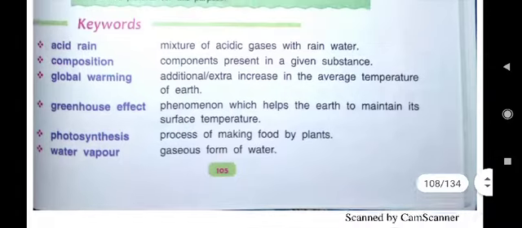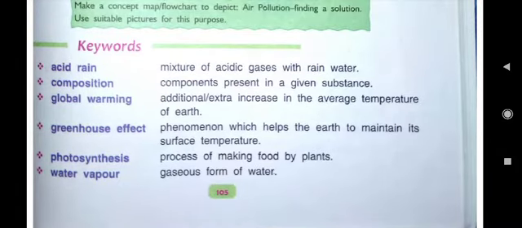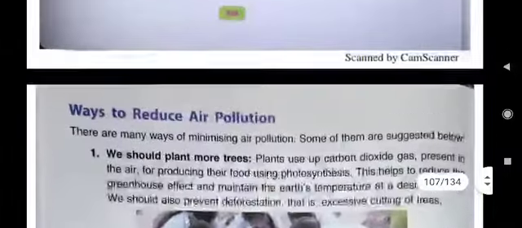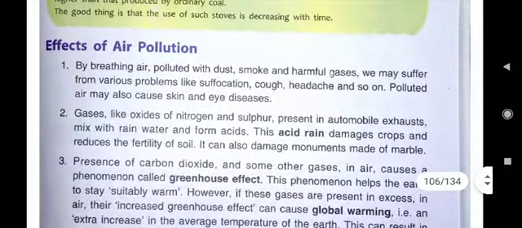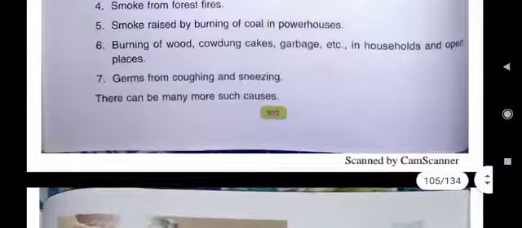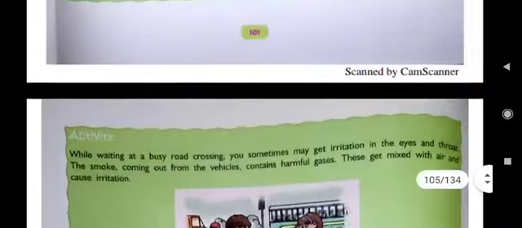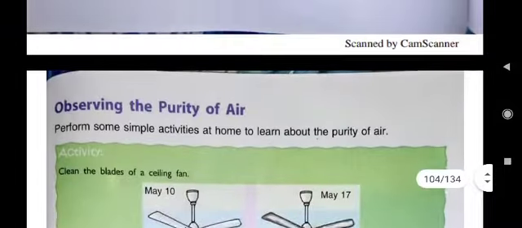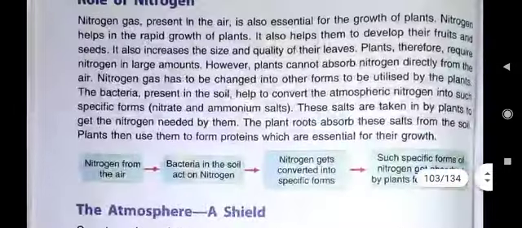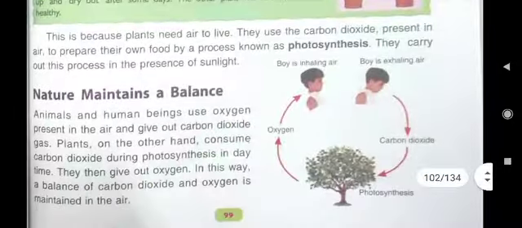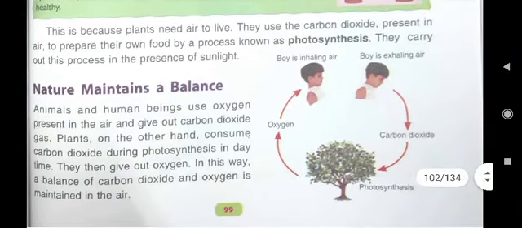And here you see in your book where the answer is written, from where you can copy it. Here in keywords it is written, process of making food by plants, it is known as photosynthesis. So D second answer, you can write it. What is photosynthesis? The process by which plants make their own food with the help of air, water and sunlight is known as photosynthesis. This answer is written on page number 99 also.